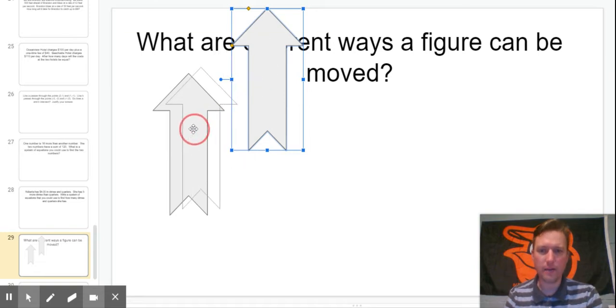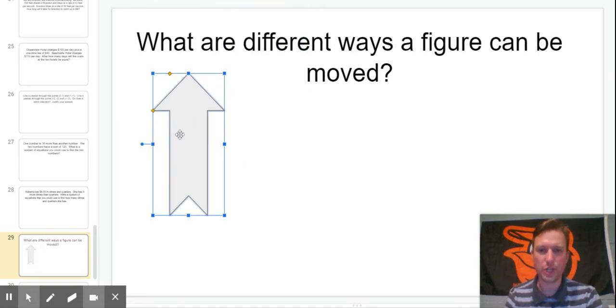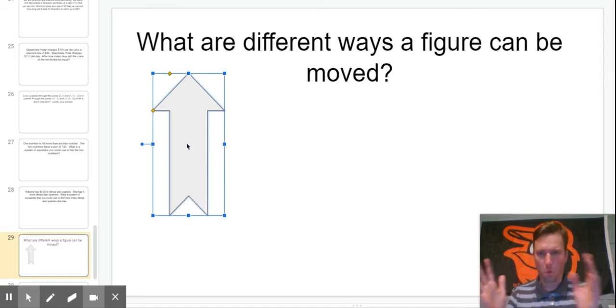When you slide it, the figure stays in the same shape. The figure stays in the same orientation, and you're just sliding it from one point to another. You can slide it up, you can slide it to the left, you can slide it to the right, you can slide it down. Okay, that is called a translation.